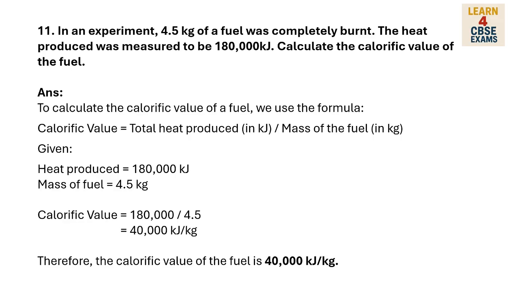11. In an experiment, 4.5 kilograms of a fuel was completely burnt. The heat produced was measured to be 180,000 kilojoules. Calculate the calorific value of the fuel. To calculate the calorific value of a fuel, we use the formula: calorific value equals total heat produced in kJ divided by mass of the fuel in kg. Given heat produced equals 180,000 kJ and mass of fuel equals 4.5 kilograms, calorific value equals 180,000 divided by 4.5, which equals 40,000 kJ. Therefore, the calorific value of the fuel is 40,000 kilojoules per kilogram.